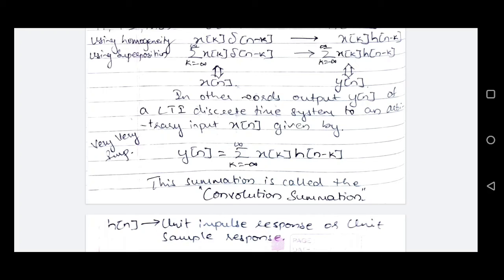So this is a very important operation, and it is the only operation through which we can obtain the output of a discrete linear time invariant system for any arbitrary input x of n. You need to remember this equation by some means. And h of n is the unit impulse response, or sometimes it is also referred to as unit sample response. It is the response of the LTI system when unit impulse function is applied as an input to it.